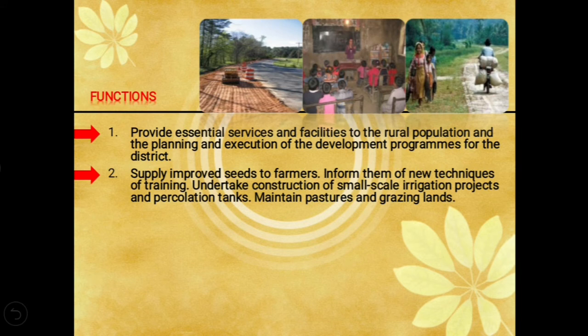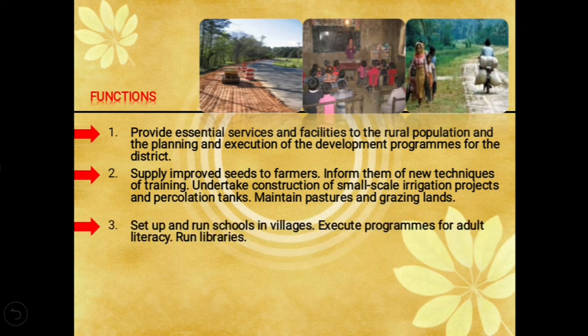Next, it supplies improved quality seeds to farmers and informs them about new techniques and programs. Its other functions are to construct small scale irrigation projects and percolation tanks, and also to maintain pastures and grazing lands for the farmers.